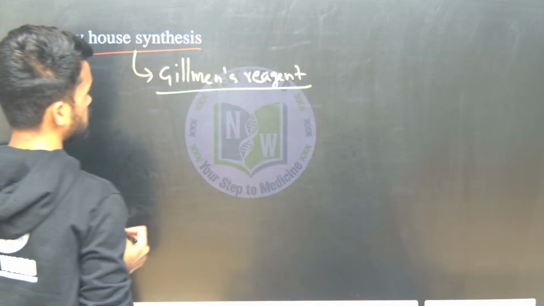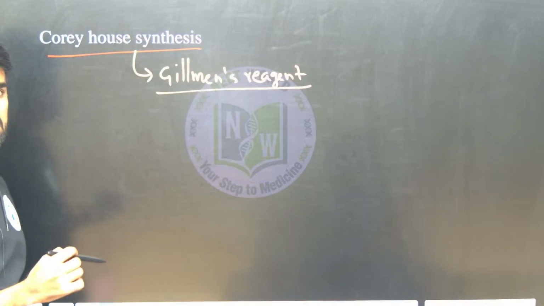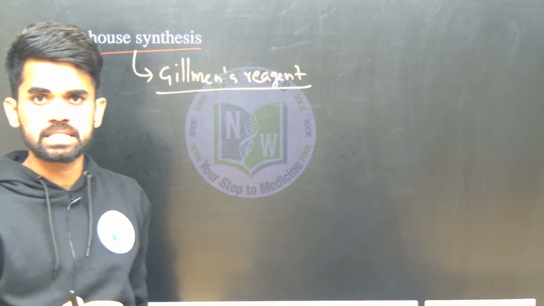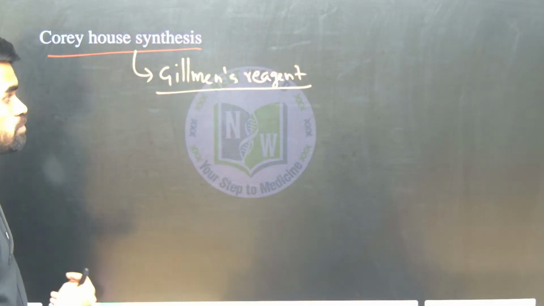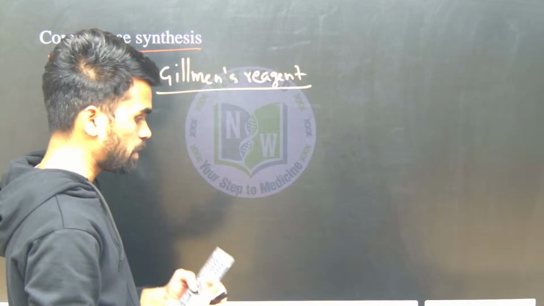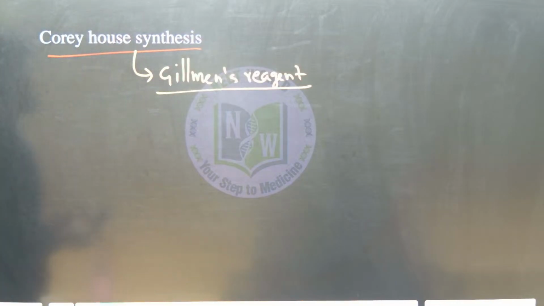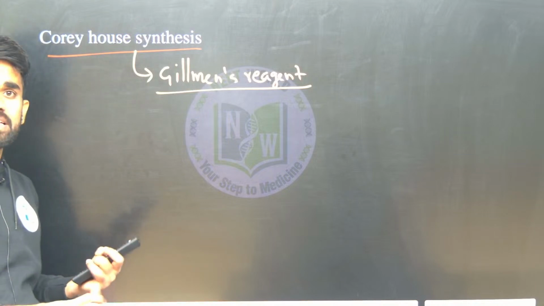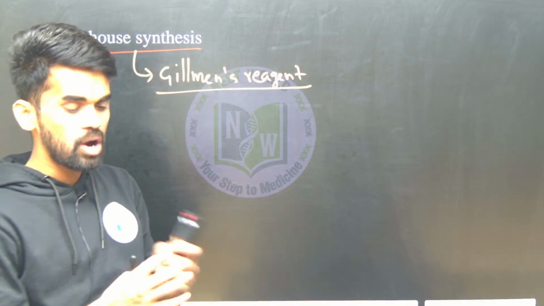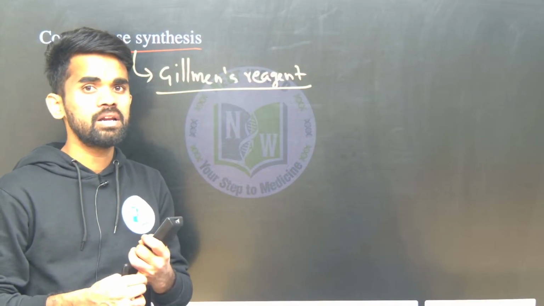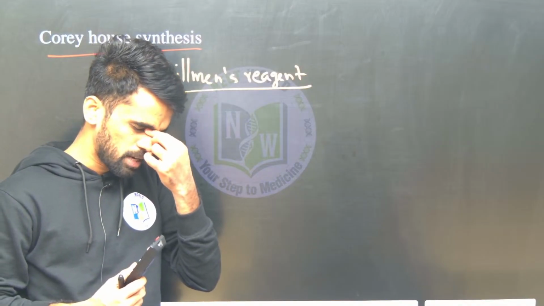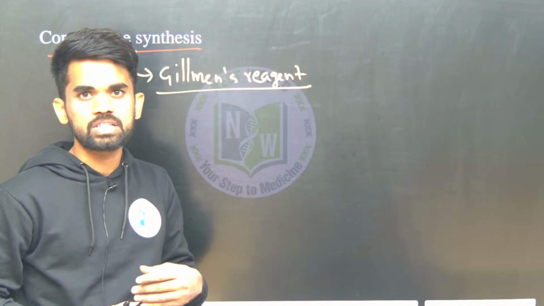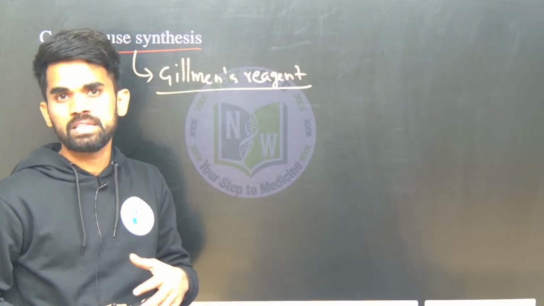So what is the use of this Gilman's reagent? Gilman's reagent will be used for preparation of unsymmetrical alkanes, especially. Very good way to prepare unsymmetrical alkanes. Yes, we can prepare symmetrical ones also, but this is one of the best methods for preparation of unsymmetrical alkanes, because the Wurtz reaction won't be suitable for odd number carbon-containing alkanes.